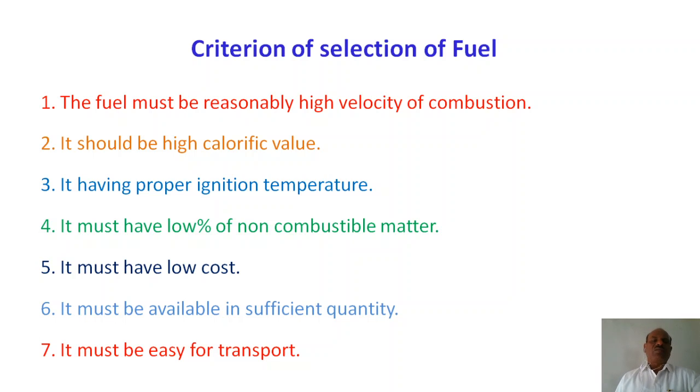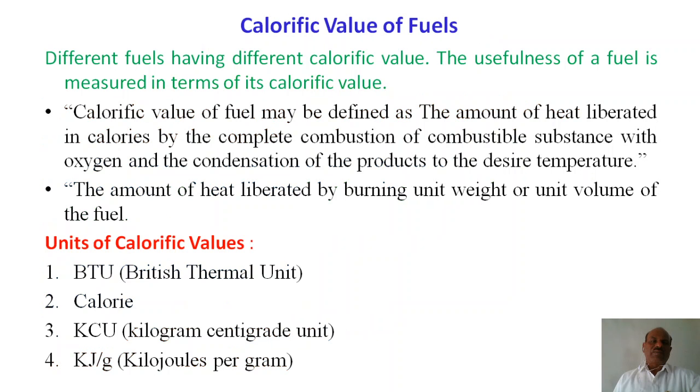It must have a low percentage of non-combustible matter, low cost, be available in sufficient quantity, and be easy to transport. In short, these are all the criteria of a good quality fuel.